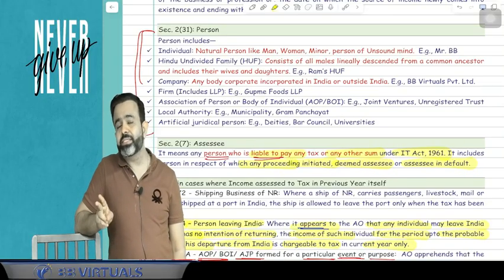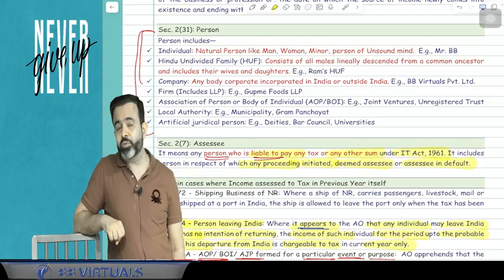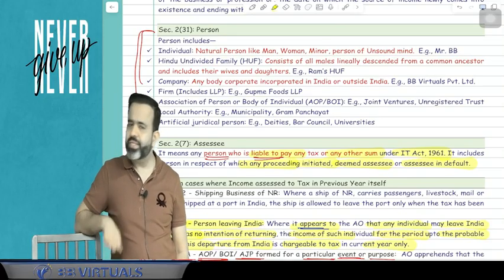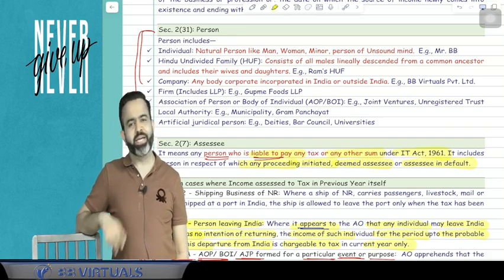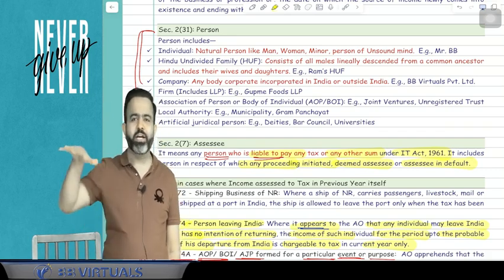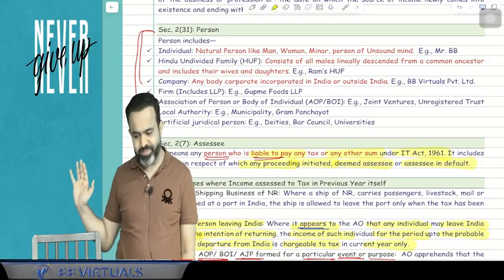Now the question is, sir, is the third gender also covered in the individual? Answer is yes. Third gender is also covered in the individual. Is a minor also covered in the individual? Answer is yes. A minor is also covered in the individual. So we are all individuals. So an individual is a person.